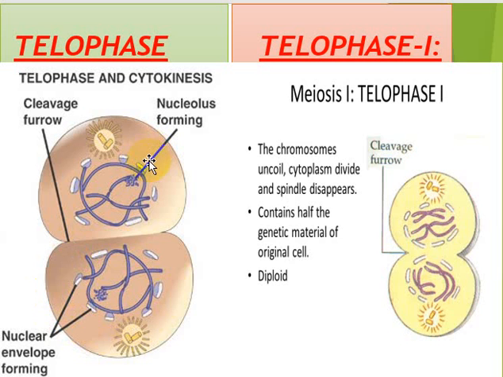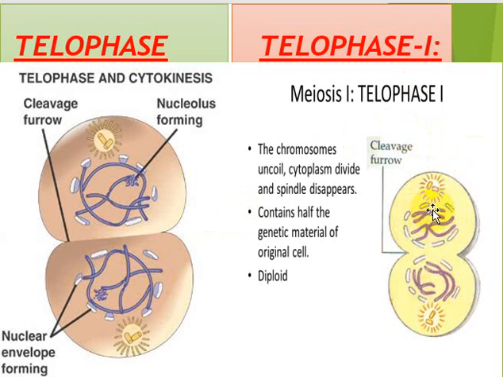Yes, and you can see that these are decondensed chromatids, sister chromatids only, that are playing the role of chromosomes.